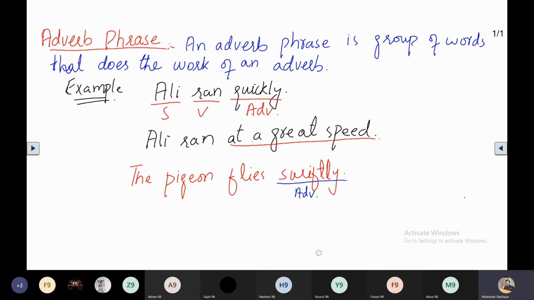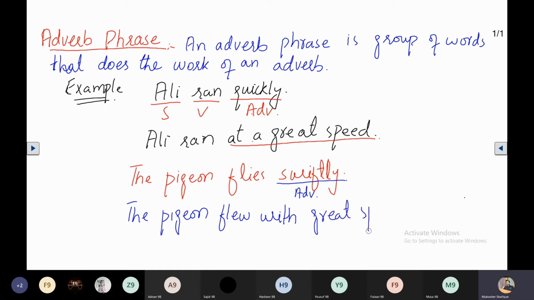What does swiftly mean? With great speed. So we can change it into: the pigeon flew with great speed.